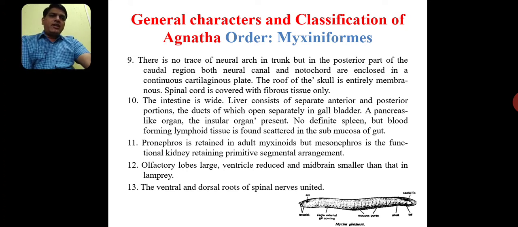Pronephros is retained in adult myxinoids, but mesonephros is the functional kidney retaining primitive segment arrangement. That means in case of myxins also we have the mesonephric kidney for the process of excretion.